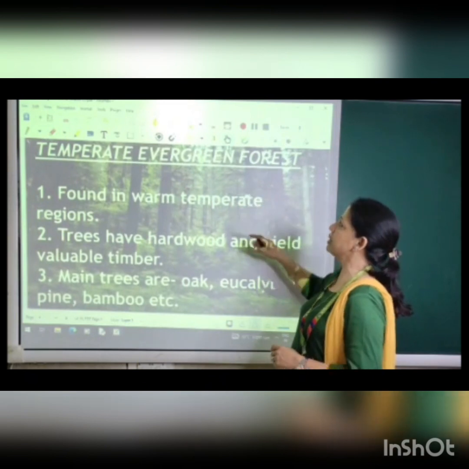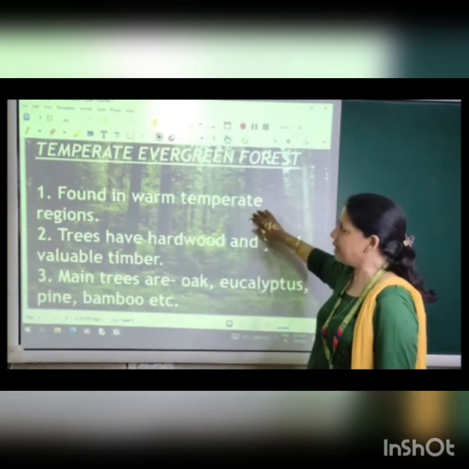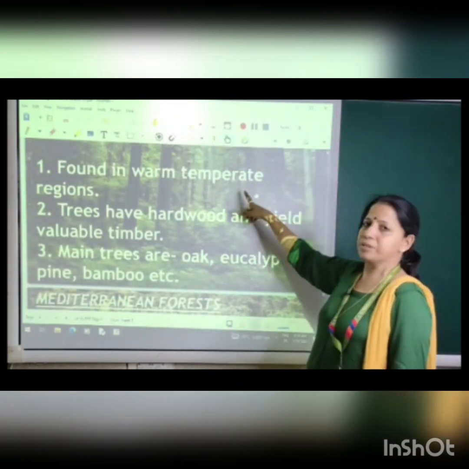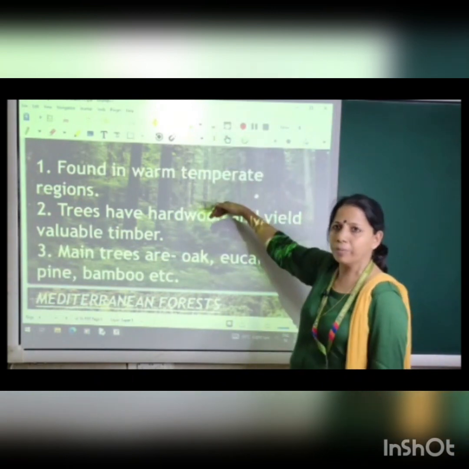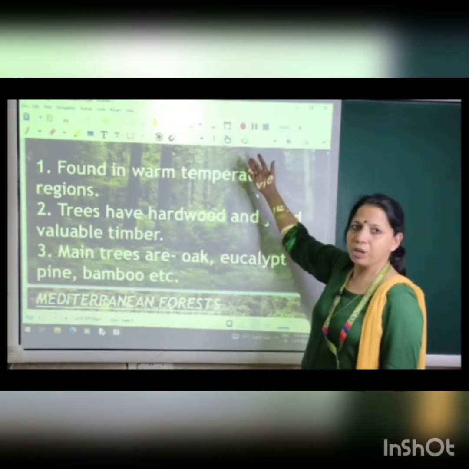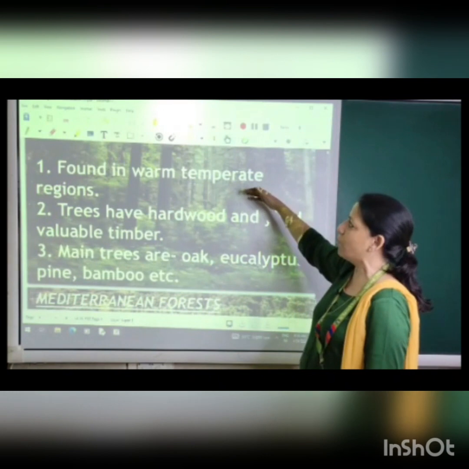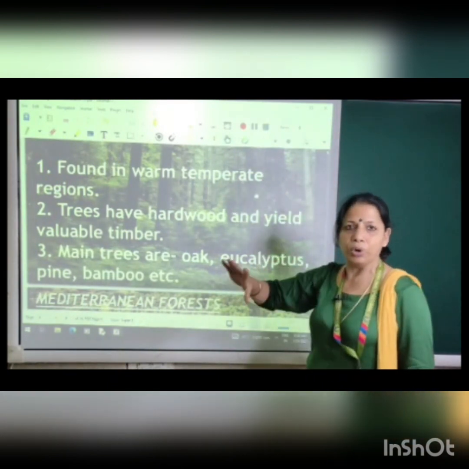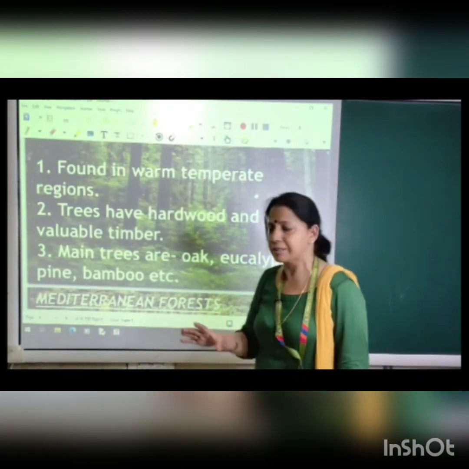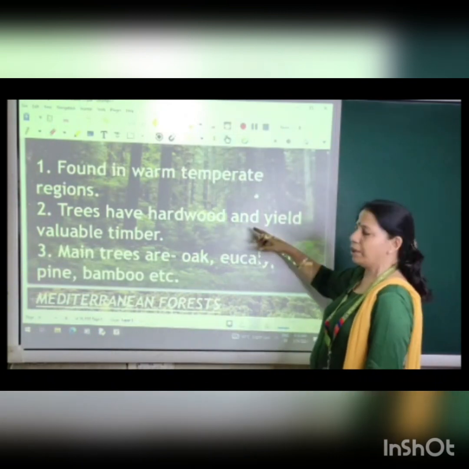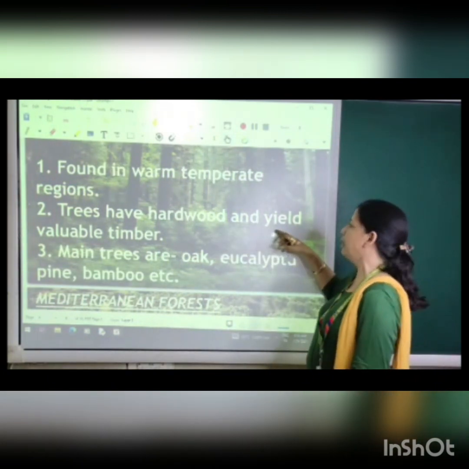Then the temperate evergreen forests are found in warm temperatures. Now from hot to warm: earlier it was a hot and wet climate, now it is warm temperate, meaning it is quite cold and also warm in the days. The trees are hardwood, and they yield valuable timber.